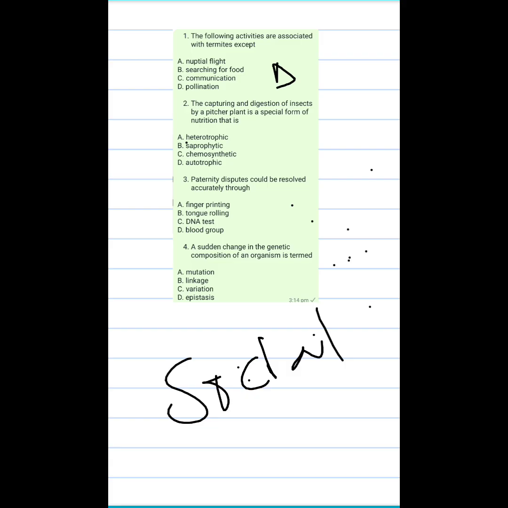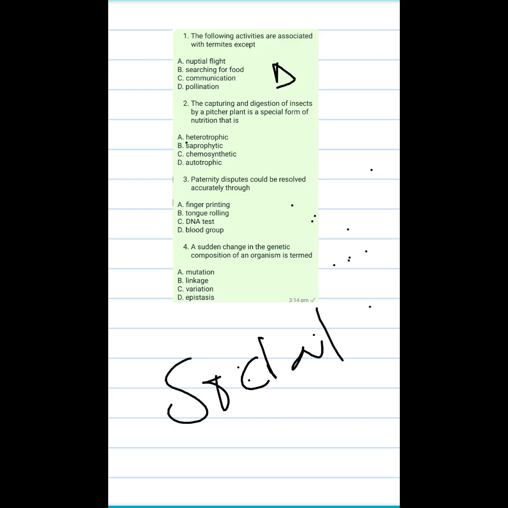Organisms cannot manufacture their own food by themselves. They need to depend on other materials to sustain themselves. You understand? They depend on other organisms to survive. So even saprophytic falls under this heterotrophic mode of nutrition. Heterotrophic is very vast. You also see carnivorous mode of nutrition under heterotrophic mode of nutrition.